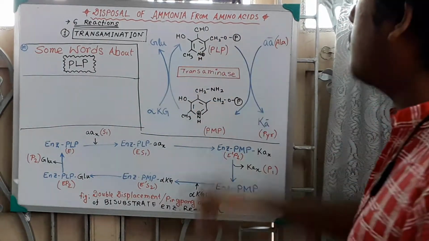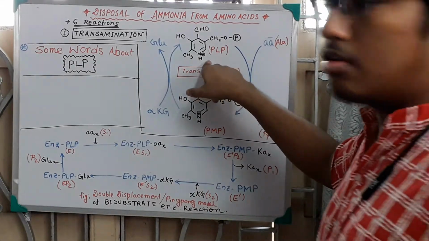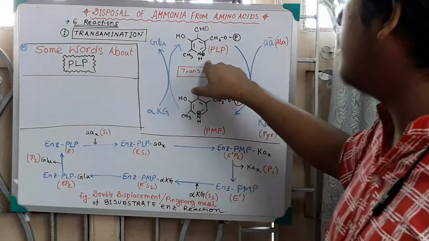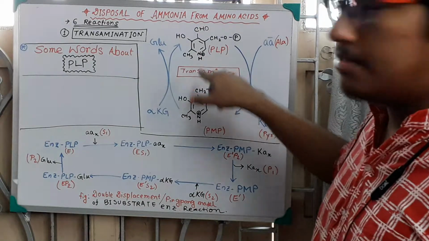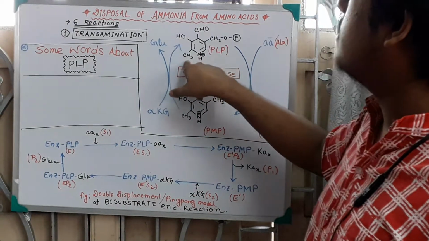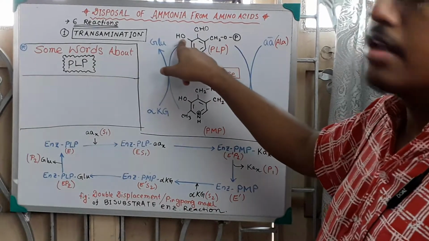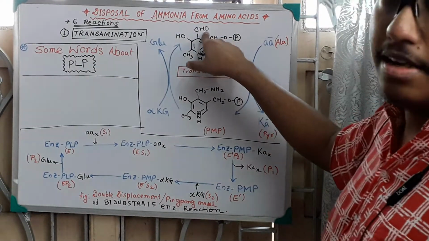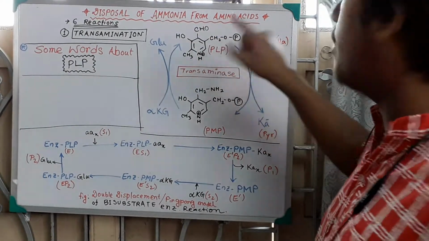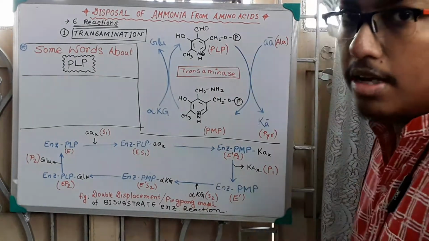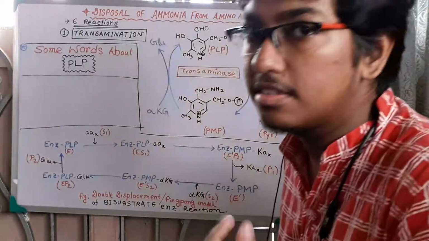This is the pyridoxal phosphate. It is a heterocyclic ring molecule, where nitrogen is present in the cyclic ring. This is the methyl group, CH3. Here is the hydroxyl group. This is the aldehyde group, and this is the CH2O and phosphate group. Now, the amino acid in the transamination reaction, I have discussed this previously.